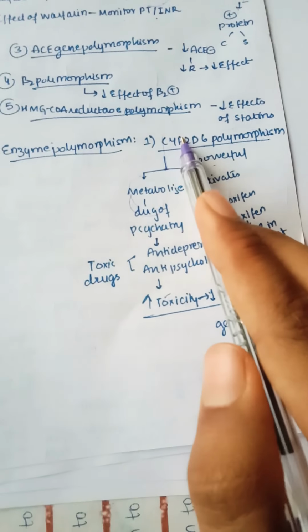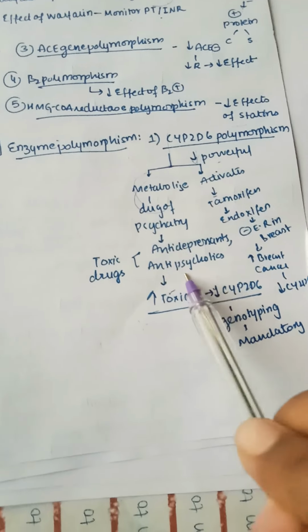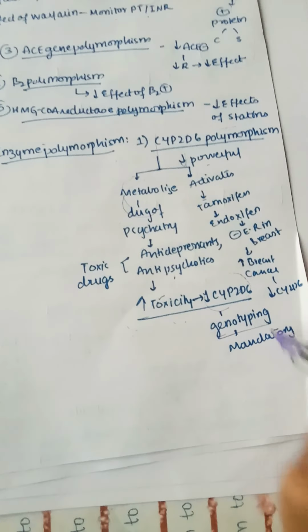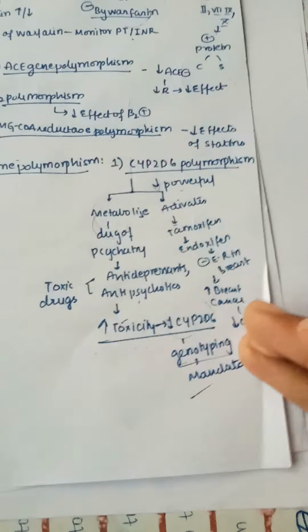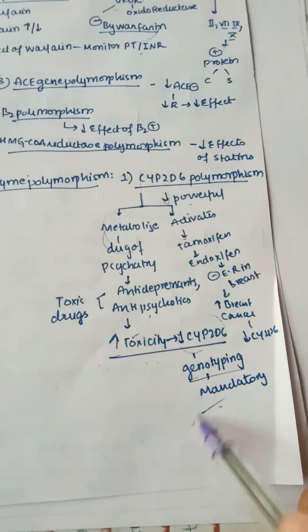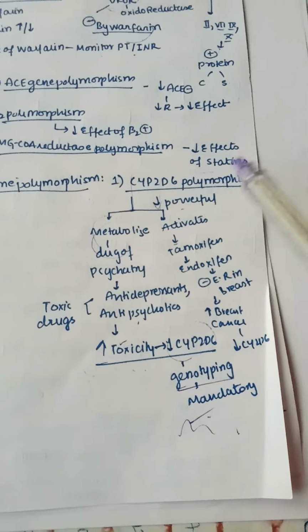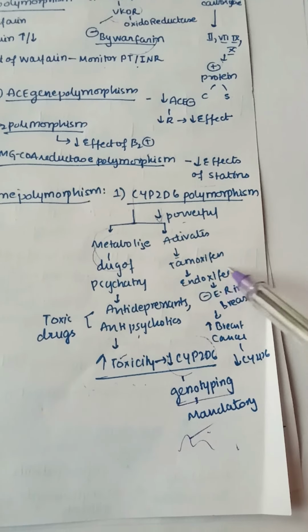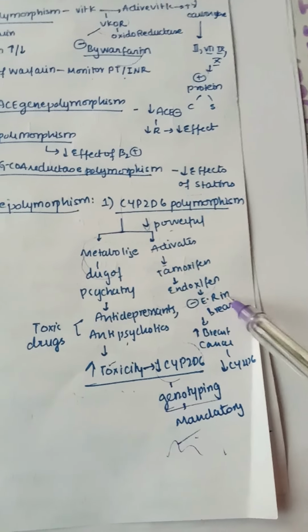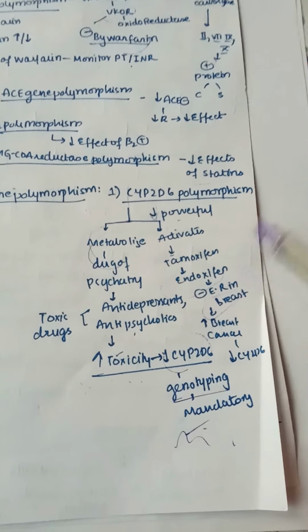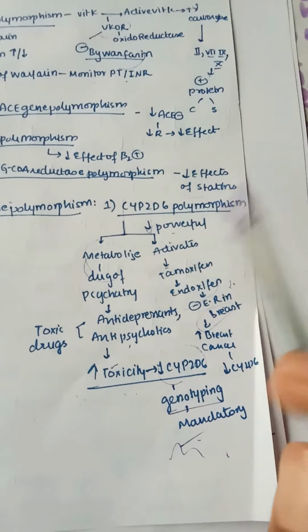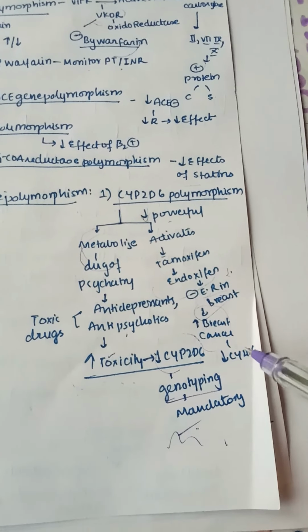So what happens if this is defective? Then it may lead to toxicity because these drugs are not metabolized. So whenever there is a decreased CYP2D6 gene, enzyme is decreased, then it increases toxicity. So genotyping is mainly mandatory. This genotyping is mandatory in the Mayo Clinic in the US. It also activates tamoxifen, which in turn becomes endoxifen and inhibits the estrogen receptors in the breast, so that there is less risk of breast cancer. But as this CYP2D6 is less powerful, there is a high chance of breast cancer when there is a low amount of CYP2D6.